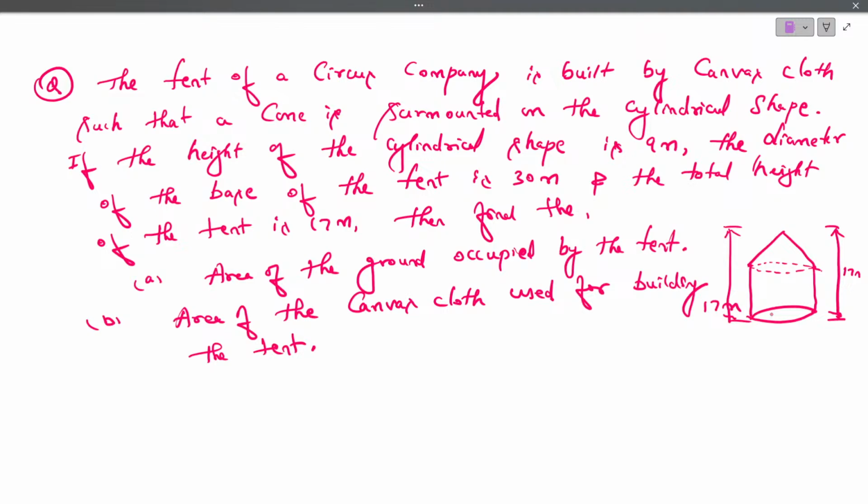Yeah, copy down this question first. Copy it.